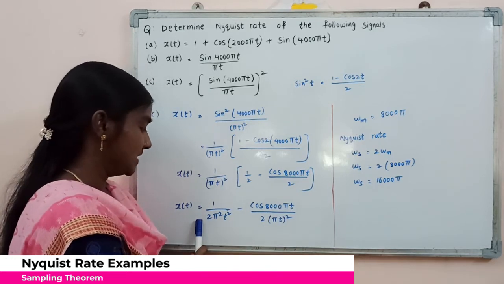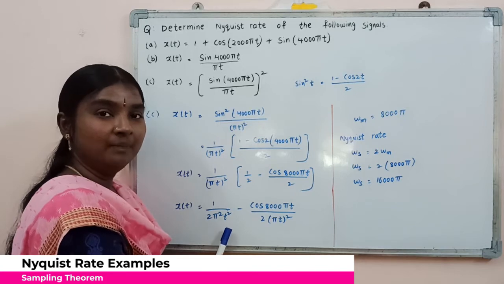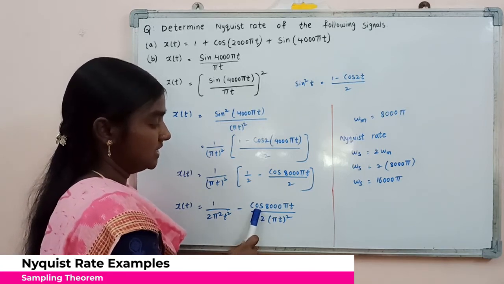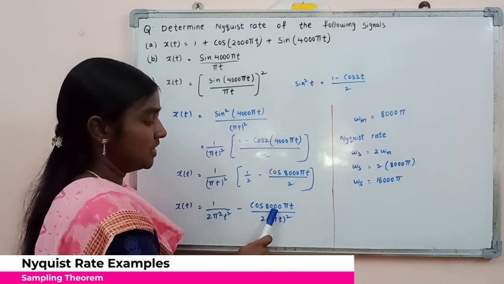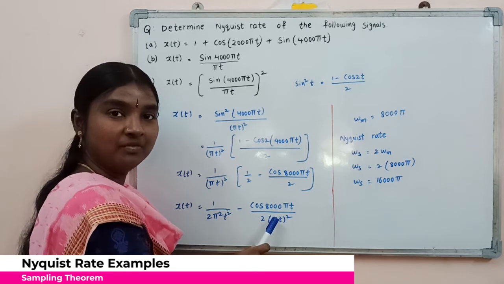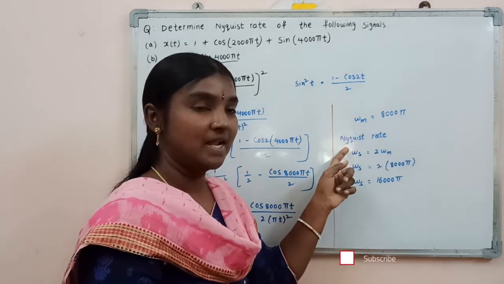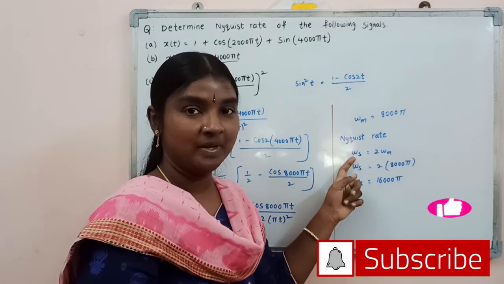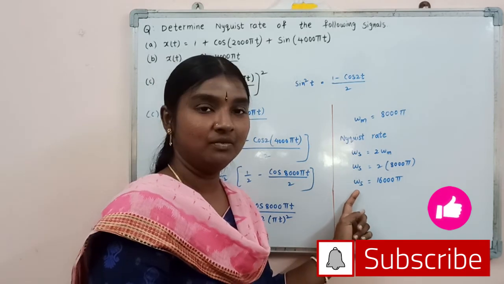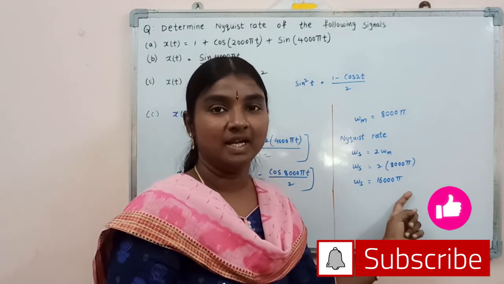Here the first term has no frequency component. And coming to the second one, it is a cos signal and the frequency component is 8000 pi. This is going to be the maximum frequency, omega m equal to 8000 pi. So the Nyquist rate omega s will be equal to twice omega m. After substituting, we can find omega s as 16,000 pi radians.